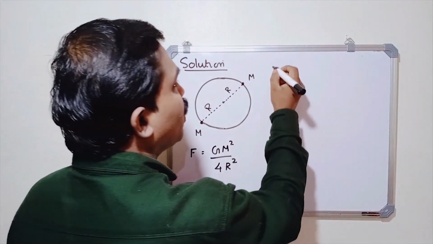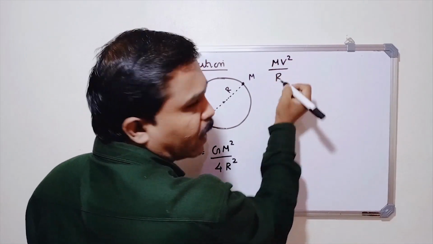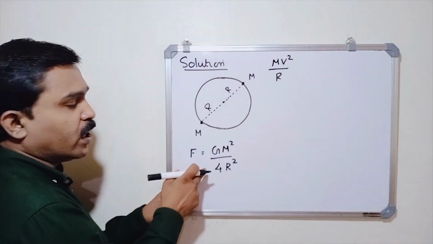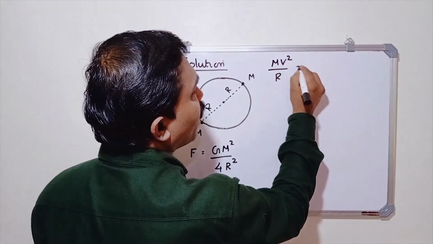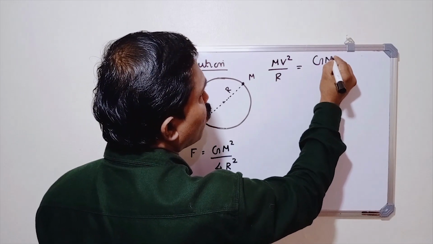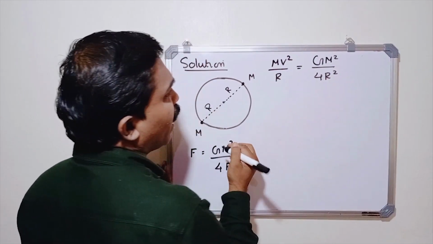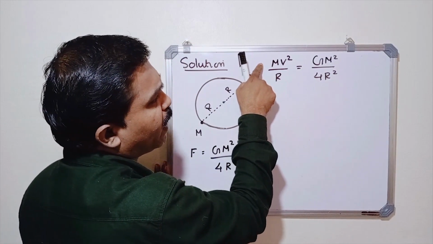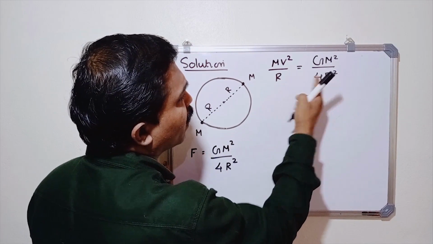Now, what is the expression for centripetal force? mv square divided by r, isn't it? And that centripetal force is given by this gravitational force. So we can write mv square by r equal to Gm square divided by 4r square. Here one m and one m get cancelled, and one r and one r get cancelled.